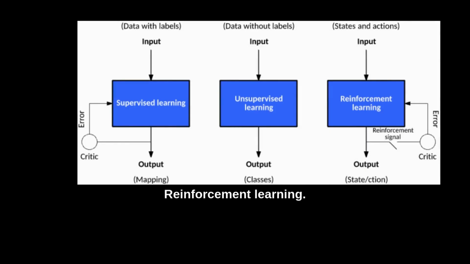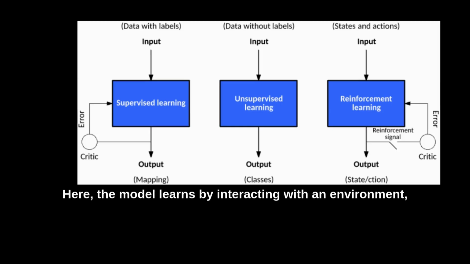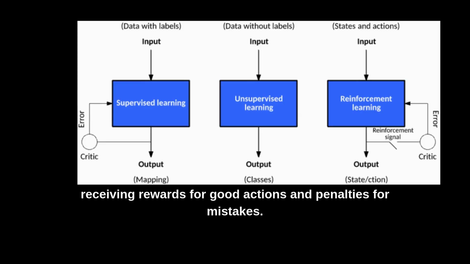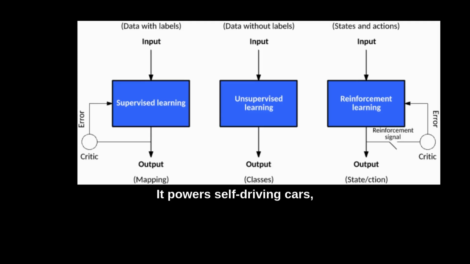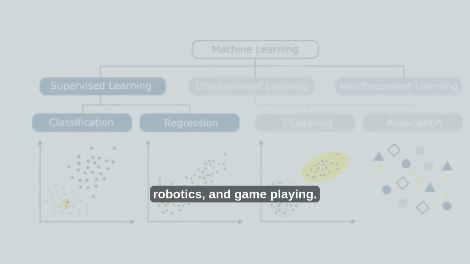Reinforcement learning. Reinforcement learning is different. Here, the model learns by interacting with an environment, receiving rewards for good actions and penalties for mistakes. It powers self-driving cars, robotics, and game playing.